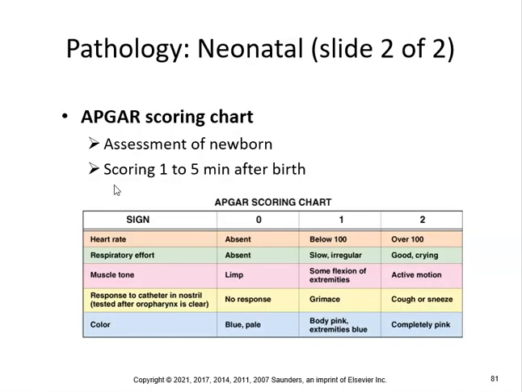APGAR score is given scoring 1 to 5 minutes after birth. So if they have a heart rate that's absent, that's no good. If they get a 2, they're fine. Respiratory effort, if they have no respiratory effort, 0. If it's good and crying, 2. Muscle tone is active motion, good. Response to catheter in nostril tested after the oropharynx is clear. Coughs or sneezes, we like that. 2, 2, 4, 6, 8. And color completely pink, so APGAR score of 10.